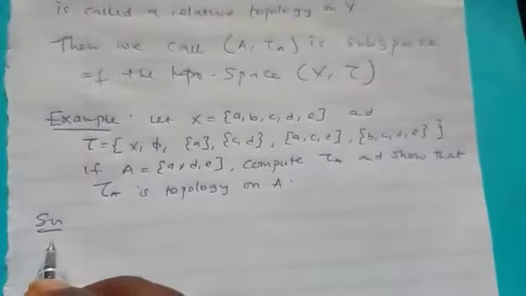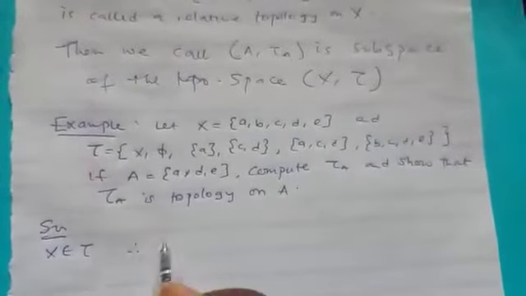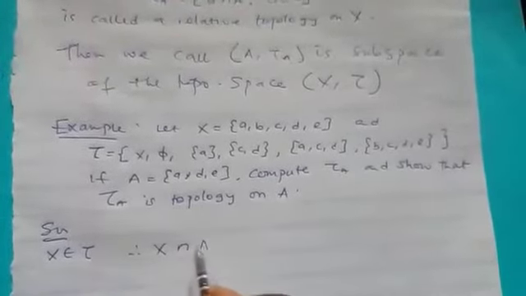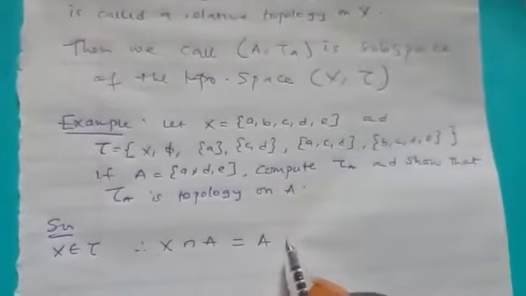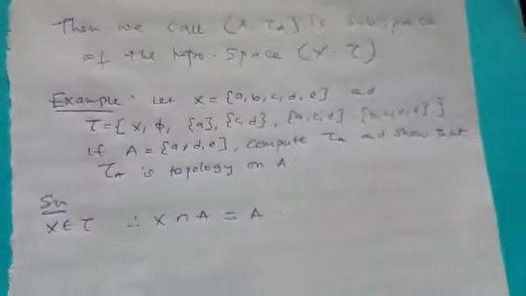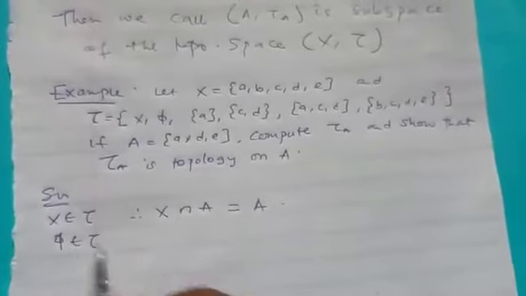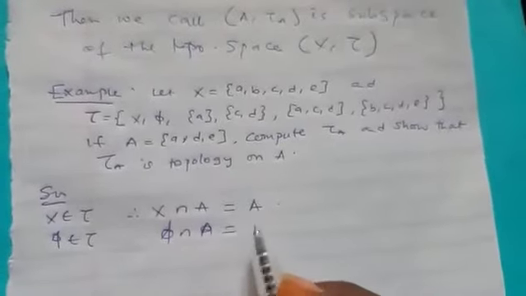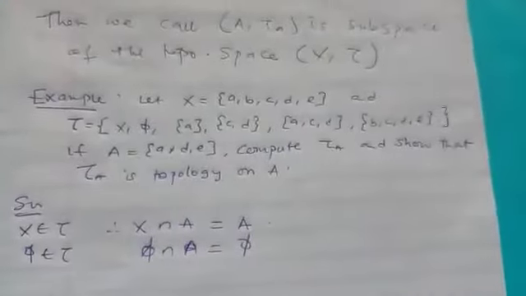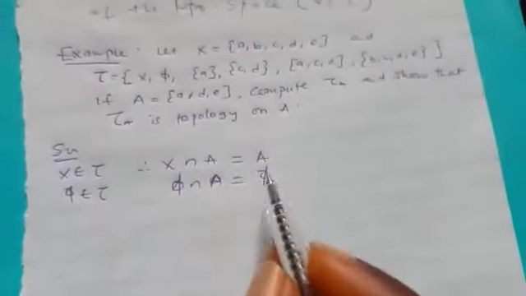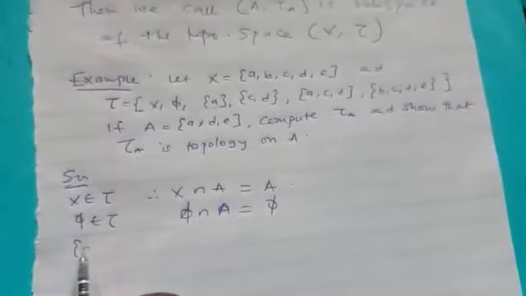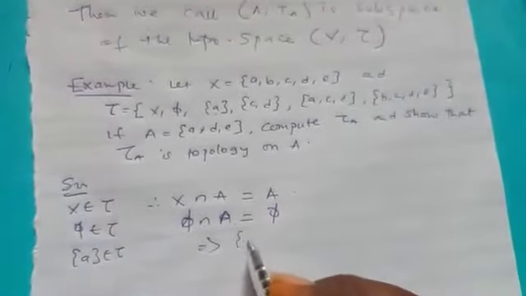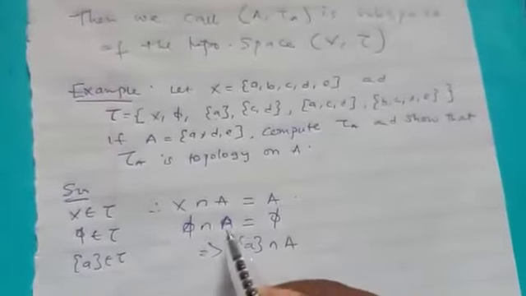Now, take all the elements of tau. Starting from S, you know that S belongs to tau. Therefore, we need to find S intersection A, and we know that S intersection A will give me just A. Also, phi is in tau, so we need to find phi intersection A. The intersection of the empty set with A will be empty. Also, set A belongs to tau.